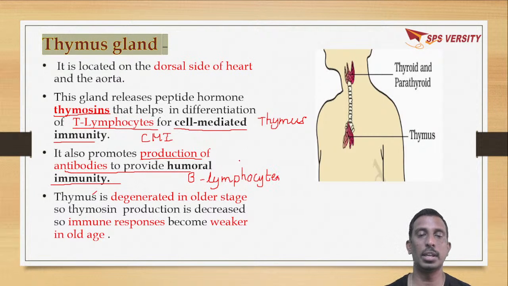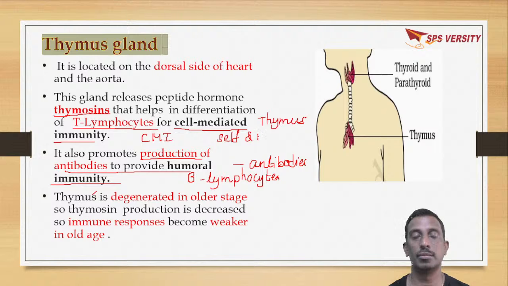Humoral means where antibodies are secreted into the blood. Cell-mediated immunity means which can differentiate self and non-self. So in our immunity there are two types of lymphocytes, B lymphocytes and T lymphocytes.